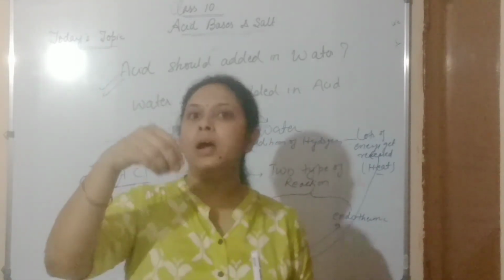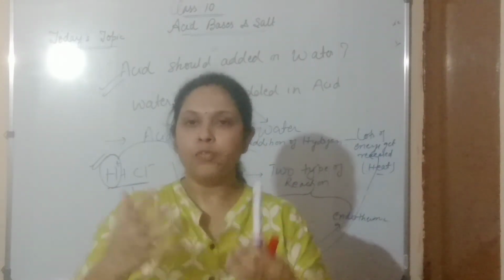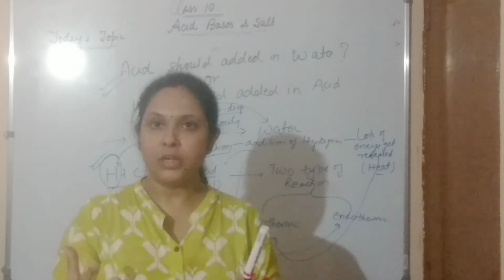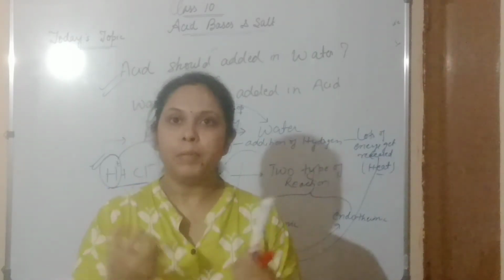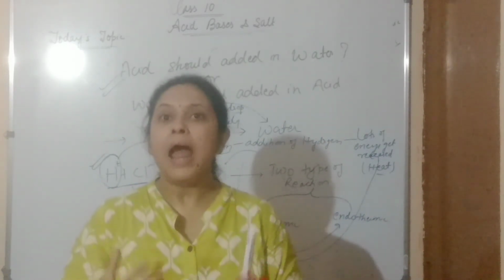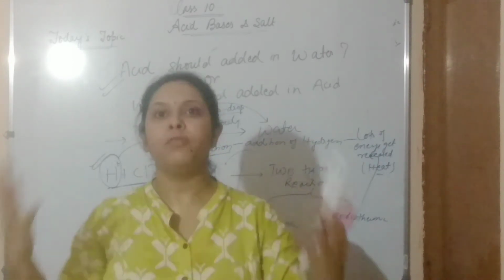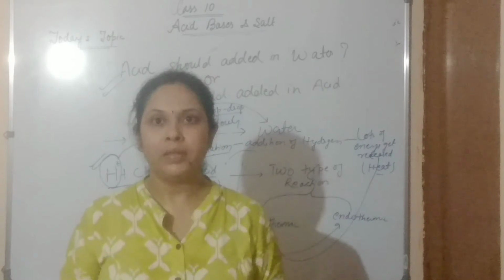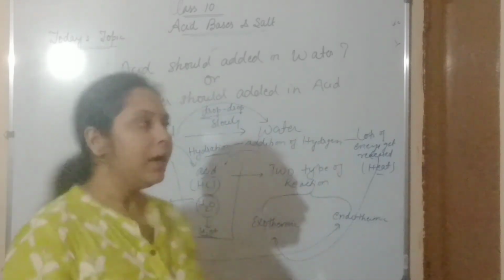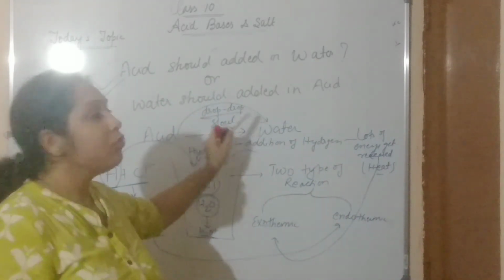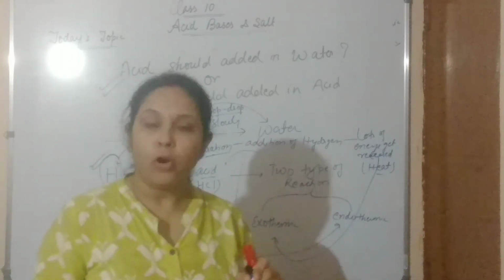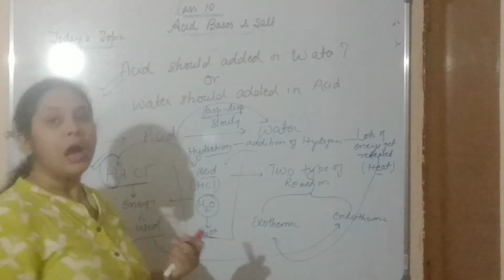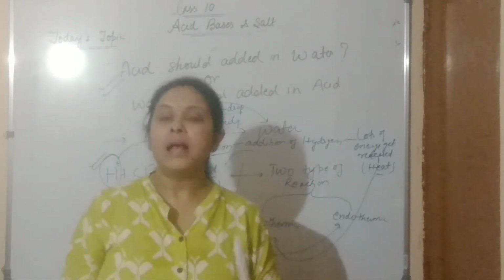When we put it drop by drop, whatever heat comes out in that particular solution gets absorbed by the water molecules, and it does not get too much vaporized so that everything becomes boiled. So that's why we should add acid in water drop by drop slowly. So this is all about how we have to make the acid dilute.